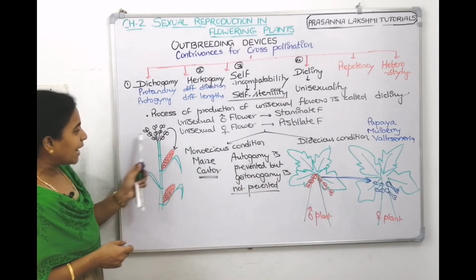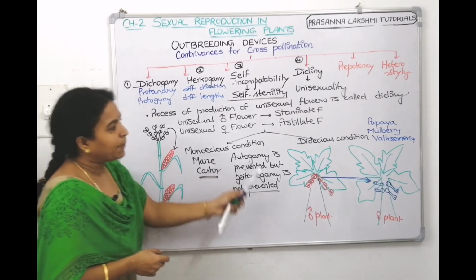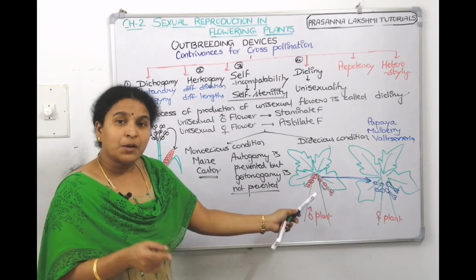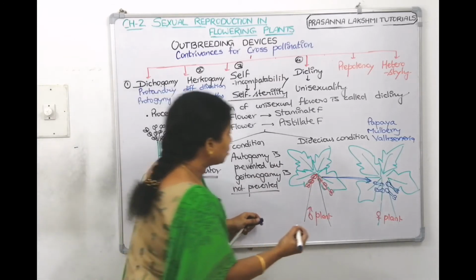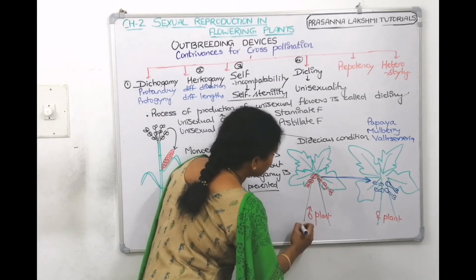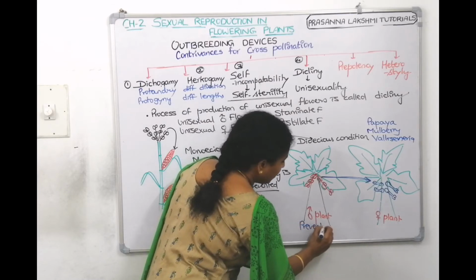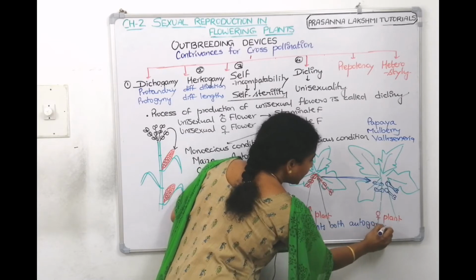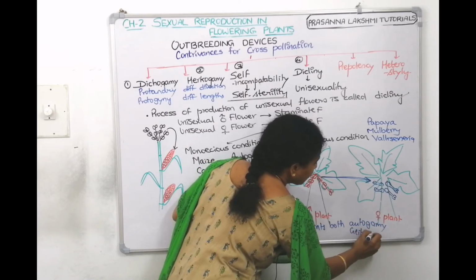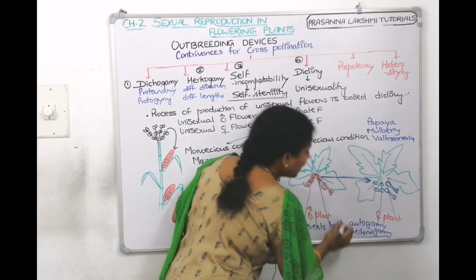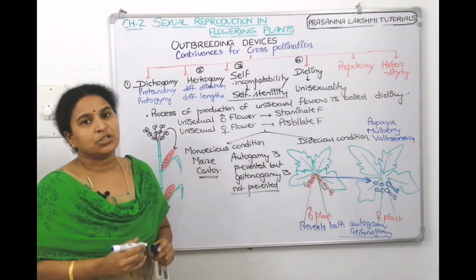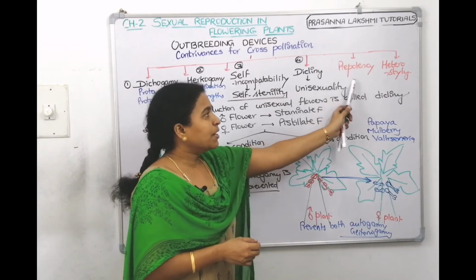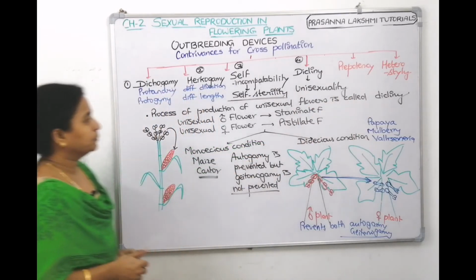Monoecious condition, maize and castor are the examples. Dioecious condition, papaya, mulberry, Vallisneria are the examples. In dioecious condition, you can prevent both autogamy and geitonogamy. So, here we can write: dioecious condition prevents both autogamy and geitonogamy. Only cross pollination, 100% cross pollination it goes with. So take a screenshot, then we will talk about the remaining two methods, prepotency and heterostyle also.